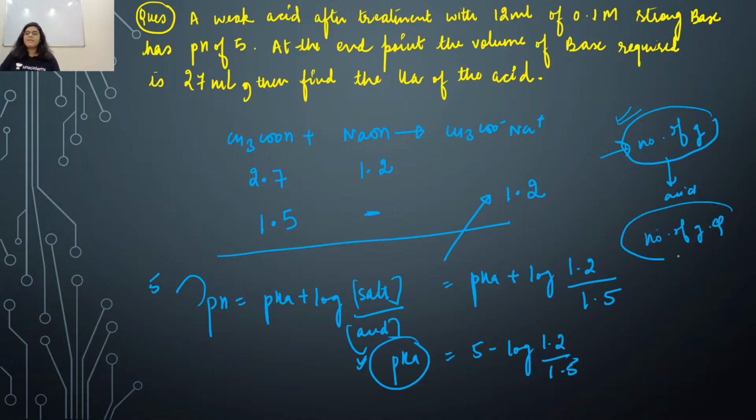At the end point, whether you have a weak acid or a weak base, the molarity of the base is 0.1 and the molarity of the acid is also 0.1. So this is how you find the number of gram equivalents, substitute the value, and get the pK value. Quickly tell me everyone, the pK value.